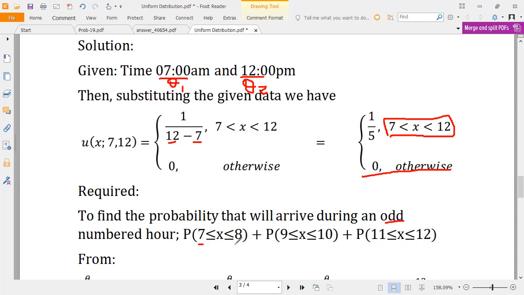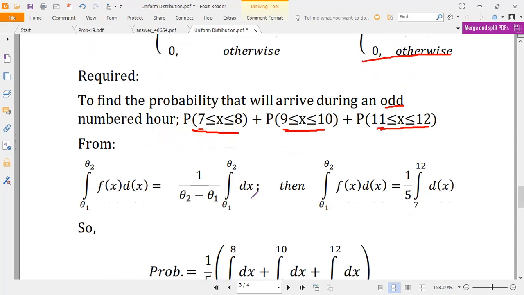7 to 8, then 8 to 9 is not odd numbered. 9 to 10 is an odd numbered hour. 11 to 12 is also an odd numbered hour. So we have to find the probability that the newspapers arrive in these time intervals: 7 to 8, 9 to 10, 11 to 12.